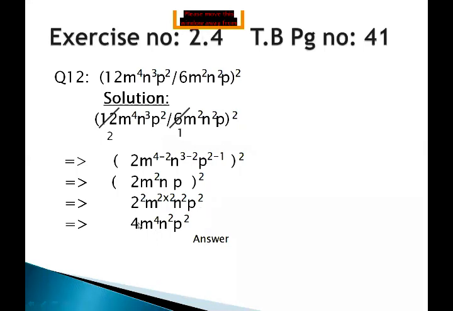So when we solve this, we get 2 to the power 2, which means 2 times 2, so we have 4. And m to the power 2 multiplied by 2 means m to the power 4. And n square, p square as it is. So, do you think there is any more possibility to simplify this question? No, nothing. We have a single coefficient and different variables having different exponents.